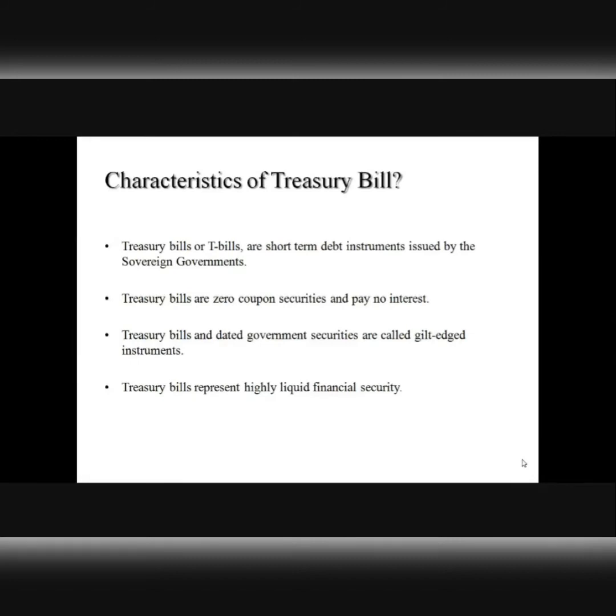So because of the privilege that governments have access to currency printing machines, if ever they feel that they don't have sufficient cash to liquidate the outstanding treasury bills, they can print fresh currency and then liquidate the outstanding treasury bills. And this is what gives rise to the notion that treasury bills are almost free from any default because the governments issue them, right? But treasury securities are also extremely liquid because it's a very big market.